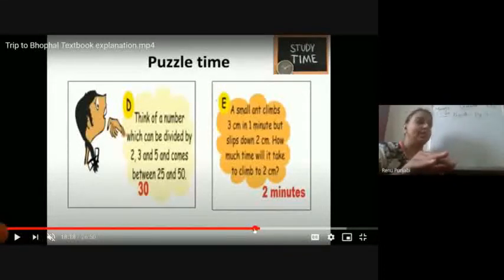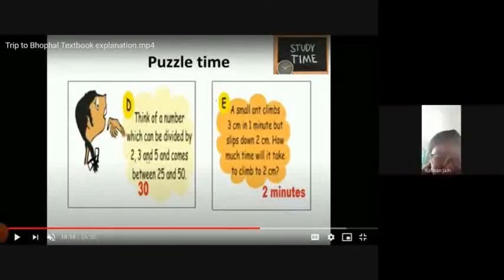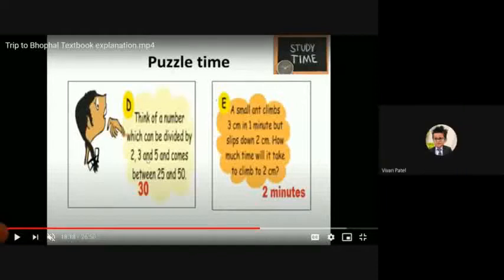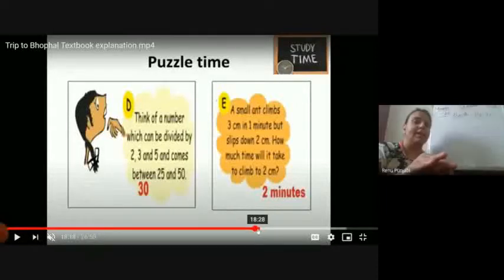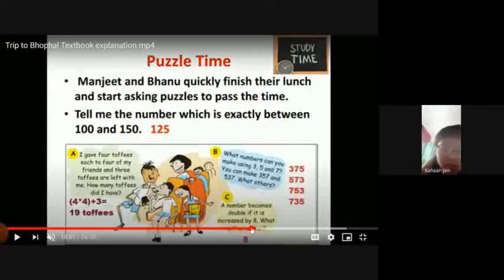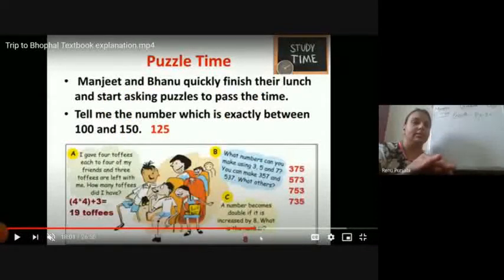Now come to the next puzzle, puzzle number D. Think of a number which can be divided by 2, 3, and yes. You have written the answer in the textbook. Write the answer in the textbook and then copy it down after the class. This was the answer. Okay?